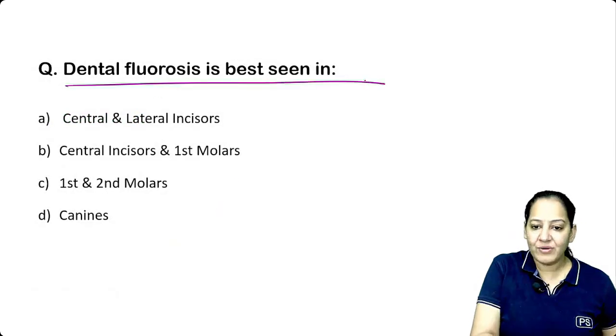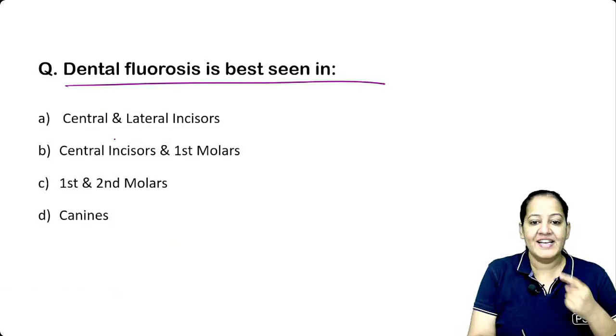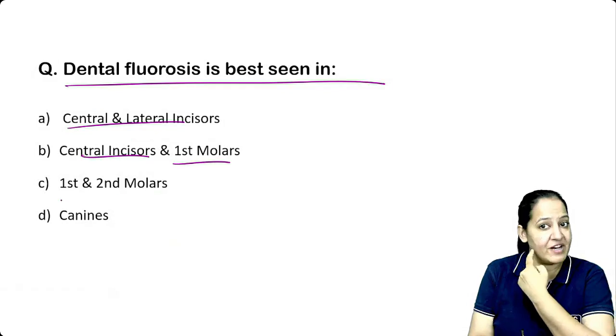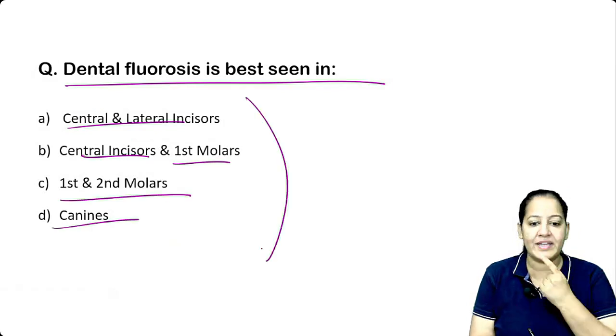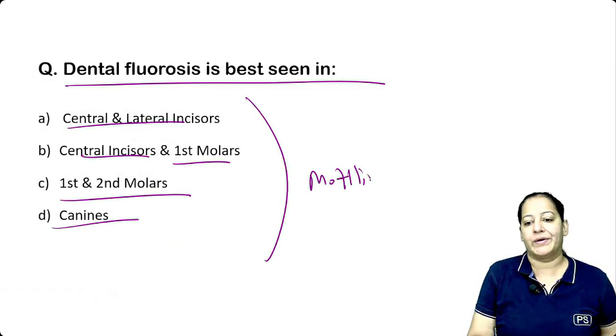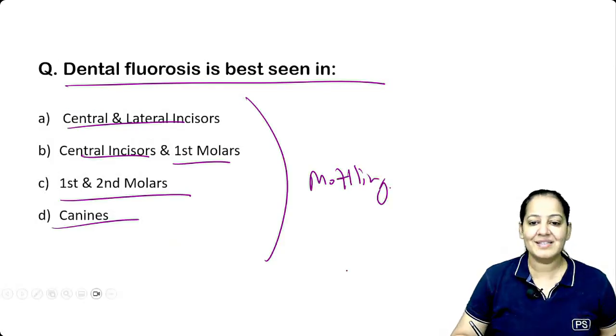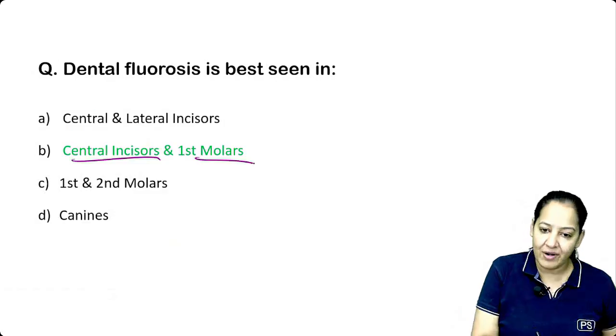Dental fluorosis is best seen in which tooth? Is it central and lateral incisors, central incisors and first molar, first and second molar, or canine? Mottling occurs where? I have shown you the image of dental fluorosis. So it is central incisors and first molar.